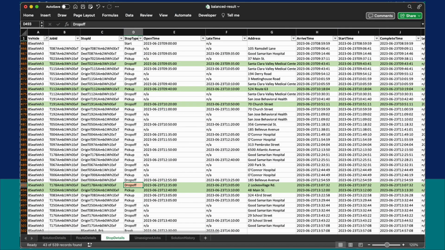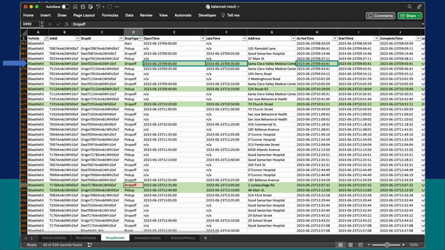Let's look at the balanced results saved scenario provided with the model. Looking at route 8-seat vehicle 3, we can see all the jobs loaded onto this vehicle. Here at line 469, the route drops off a passenger late. The target time for the job is 09:05. If we add the amber time limit of 30 minutes, we have a time window for this stop of 09:05 to 09:35. If the vehicle arrived within that time window, the job would be in the green zone and no cost penalty would be applied.